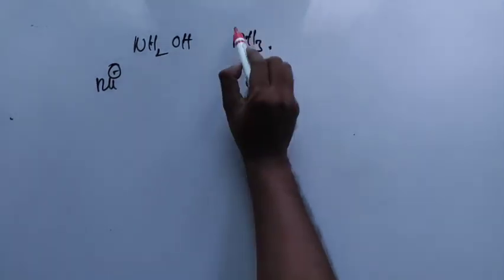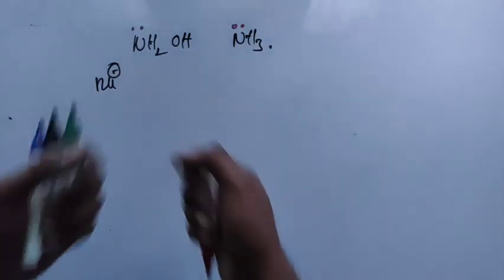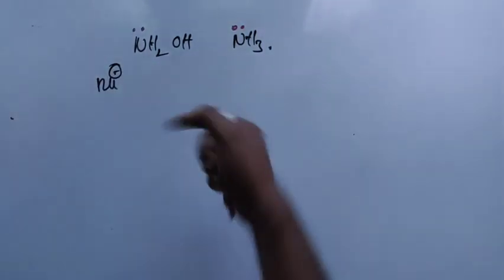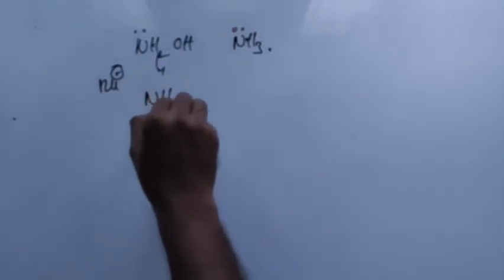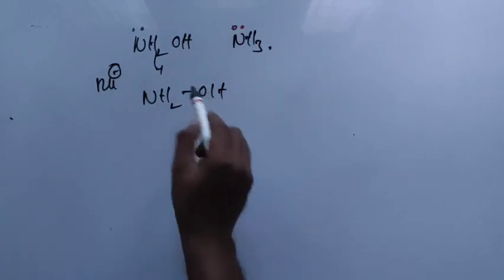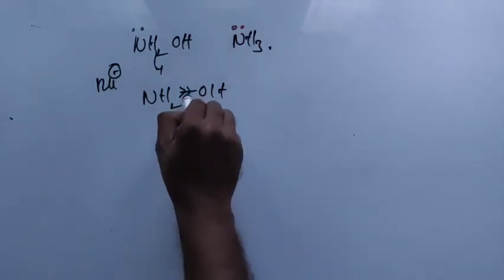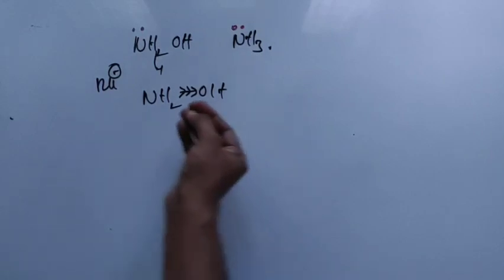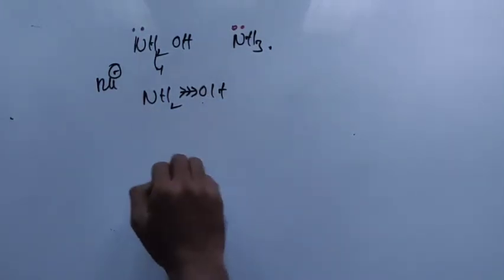NH2OH and NH3: nitrogen has a lone pair in both, since both of them are nitrogens. Now the question is, which of them has more tendency to donate the electrons? In NH2OH, due to its higher electronegativity, the oxygen can pull electron density from nitrogen.